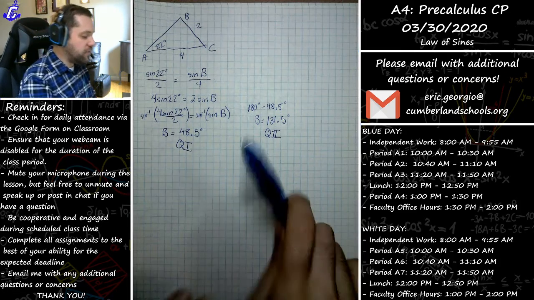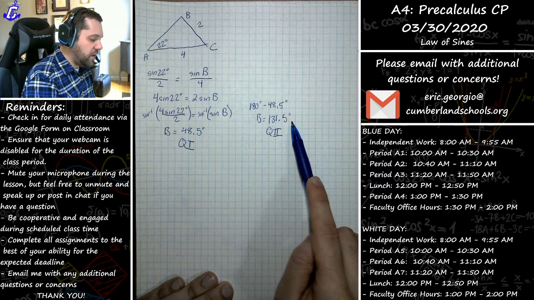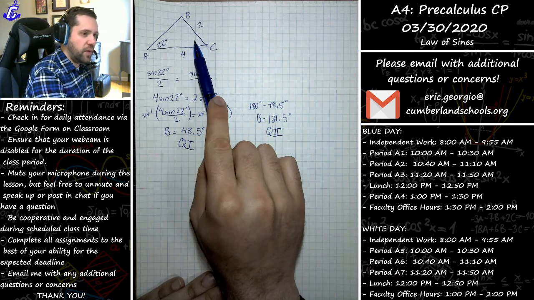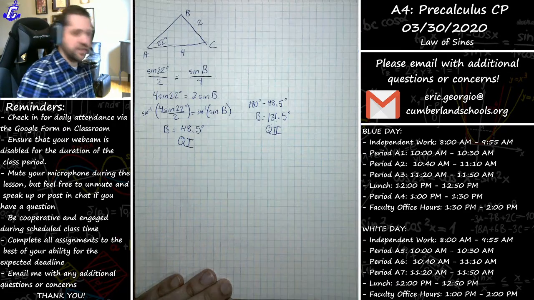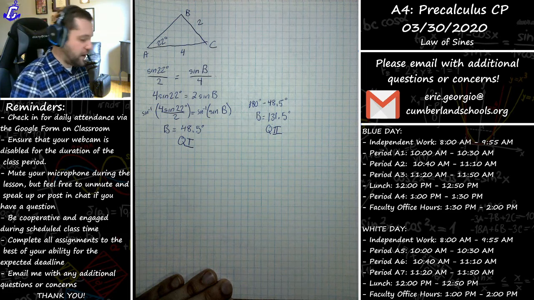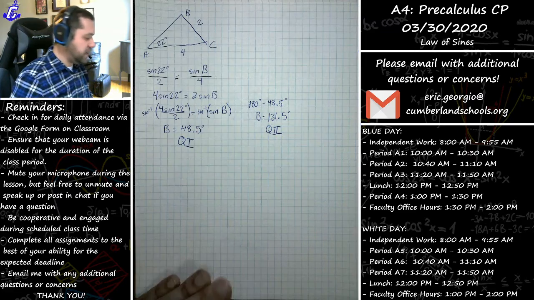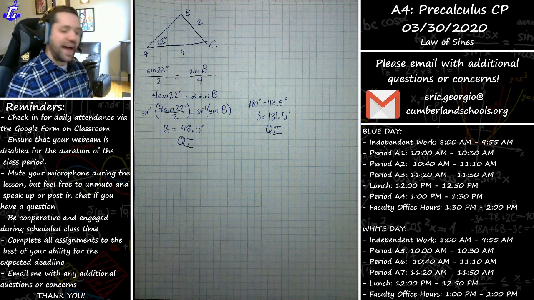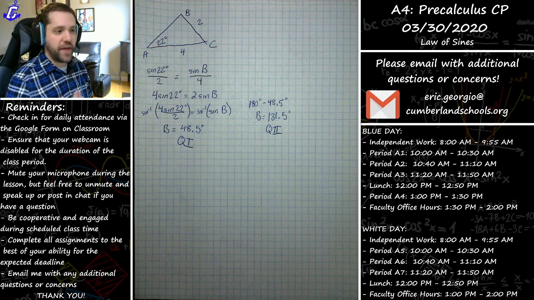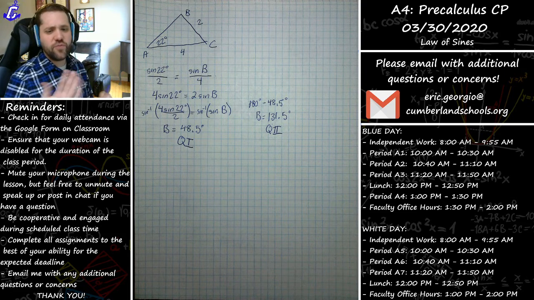Now I would look up here and I would realize, well, it really could be both. We don't know whether it's 48.5 or 131.5, because if I plugged in my 131.5 plus your 22, there is still plenty left over for an additional angle. It's still under my 180 degree threshold. 48.5 would obviously work well too, because that's still under 180 degrees. So in the case where both your quadrant 1 angle and your quadrant 2 angle are plausible, we have to split the problem into 2 and consider both cases. You may think, ugh, that seems like a lot of work. And it is a little bit more work, but it's really not that much.